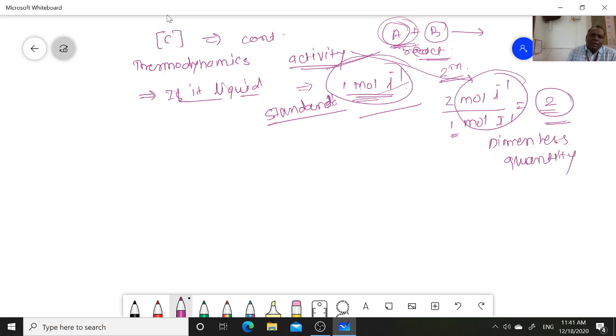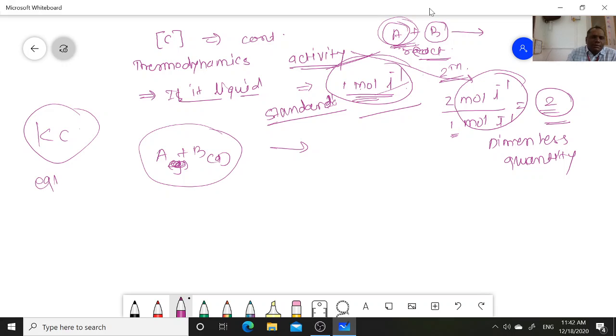Now, if the reactant molecules are gas, suppose A plus B, A is gas and B is also gas, and they are forming the product. While writing the Kc, that is the equilibrium constant, what are we considering?